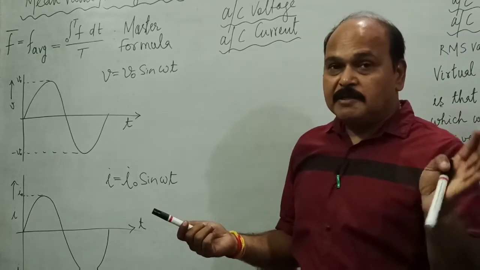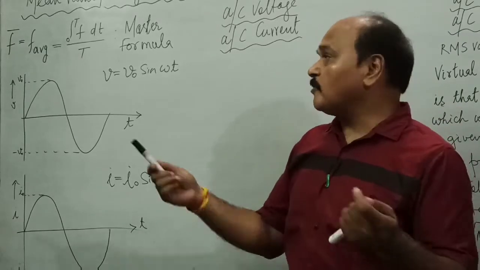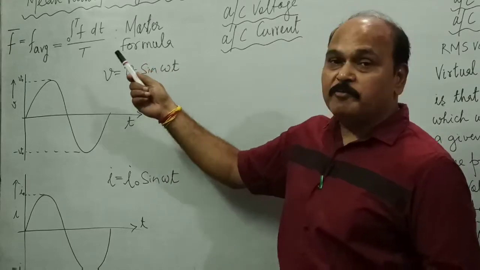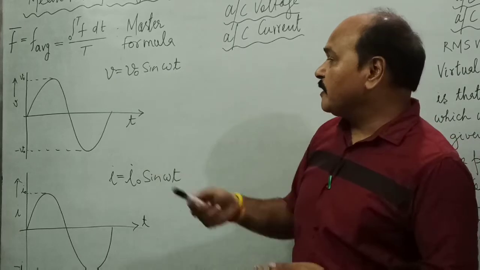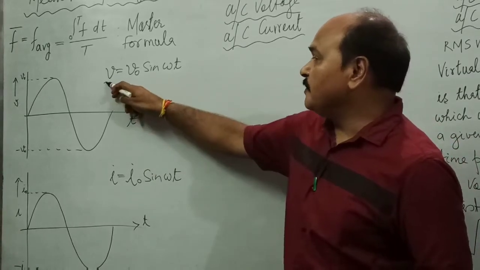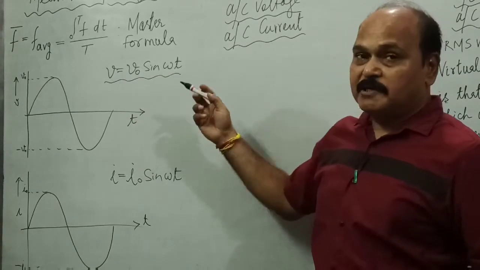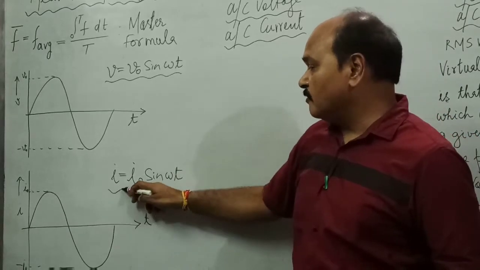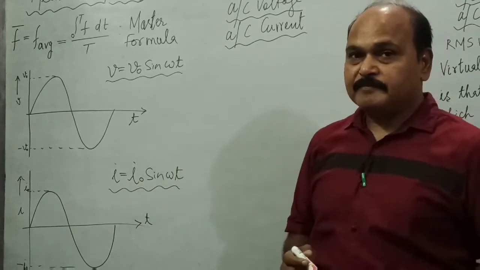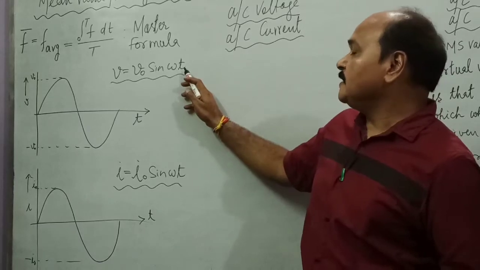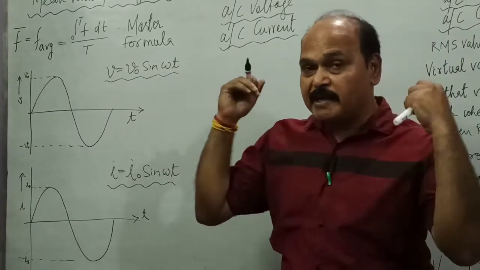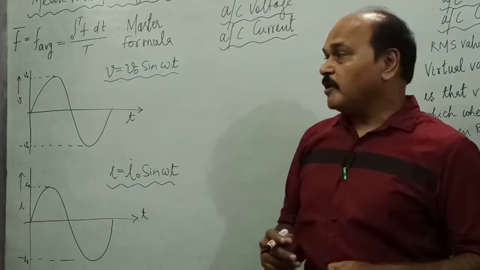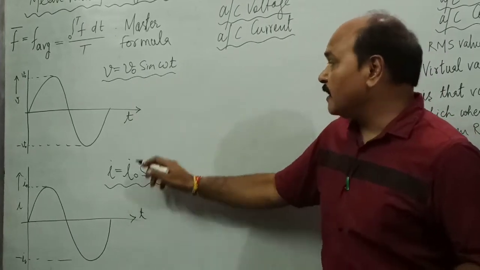Had the data been 10, 20 or 30 in number, we would have found out the mean value by simply adding and dividing by number. But here the data is given by this mathematical function. V is equal to V naught sin omega t and I is equal to I naught sin omega t. For every value of variable t, there is a distinct value of V. And how many V's are there? Infinite in number.